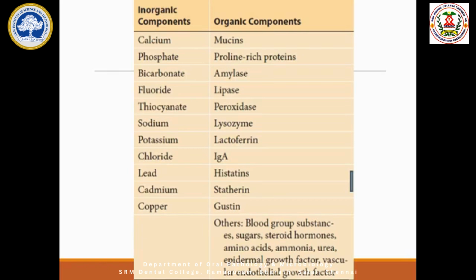It's otherwise called lingual lipase. Why? Because this is secreted by the von Ebner minor salivary gland present in the tongue near the circumvallate papilla. So we call it a lingual lipase. So von Ebner gland will secrete serous saliva, plus they will secrete lipase also. So in that sense, that gland is very, very important.